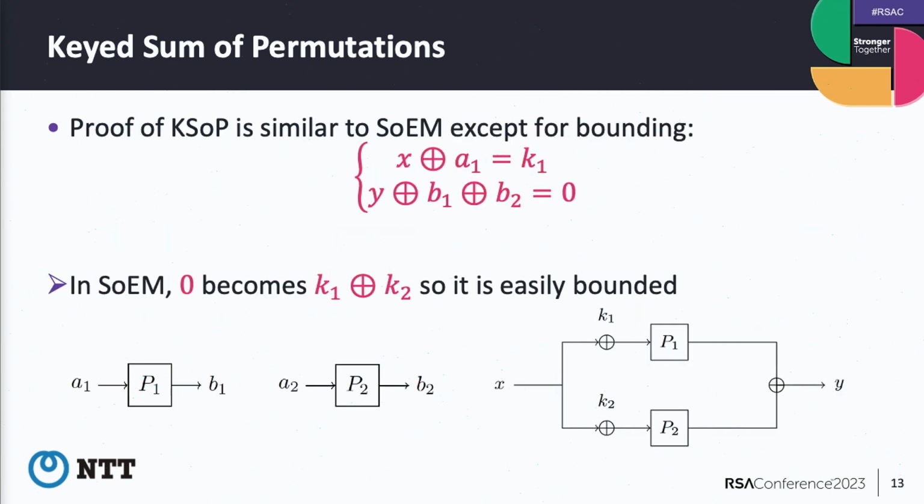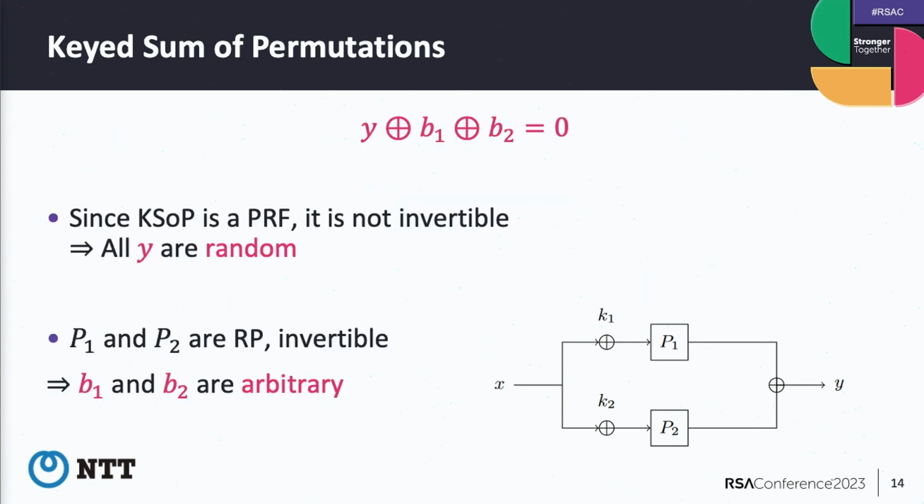So we prove the security bound. This security proof is very similar to the sum of Even-Mansour, and the only difference is this part. Now x plus a1 is K1, and y plus b1 plus b2 is 0. In the sum of Even-Mansour, this 0 is K1 plus K2, so it's very easy to bound the number of solutions satisfying these two equations. But now here it is 0. So now we want to focus on y plus b1 plus b2 equal to 0.